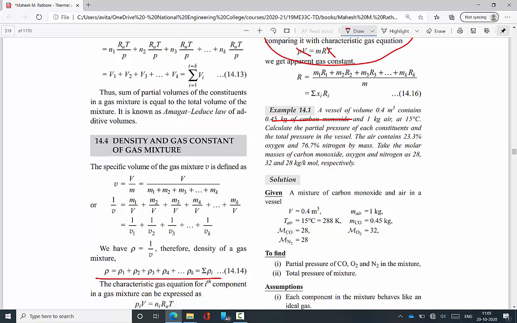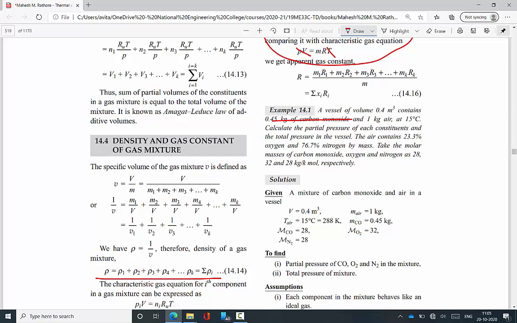This is the molecular weight, the capital M. The proportion of air is 23.3% oxygen and 76.7% nitrogen, and the vessel contains air and also 0.45 kg of carbon monoxide.